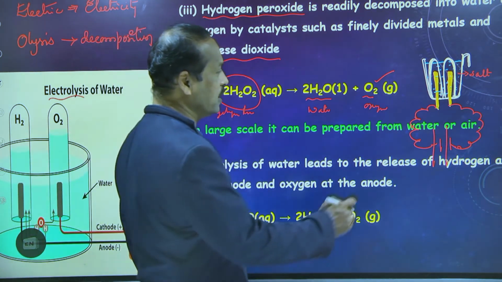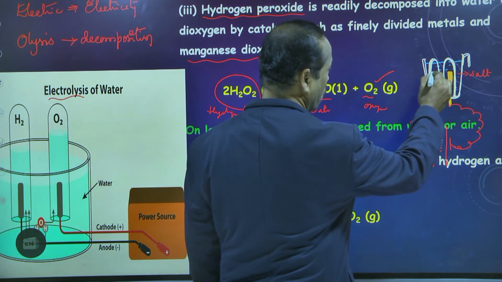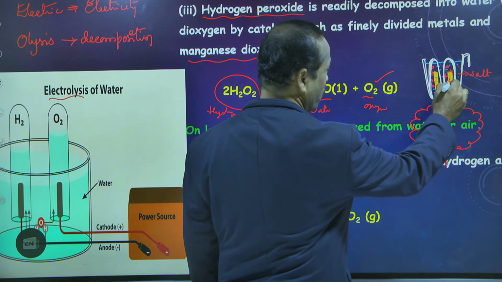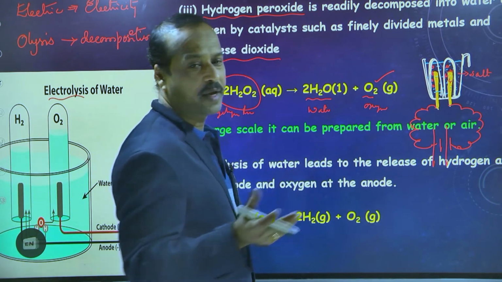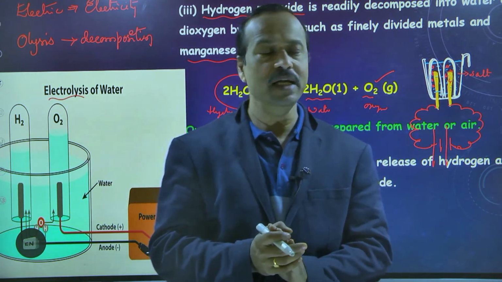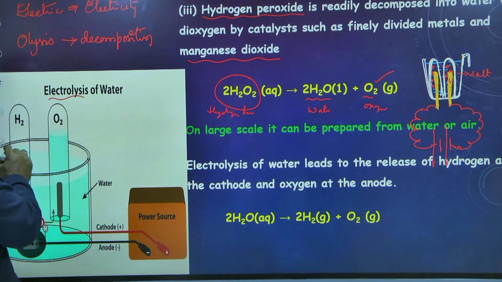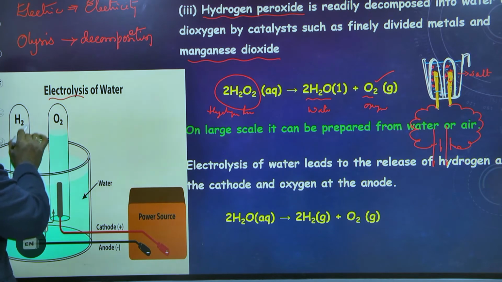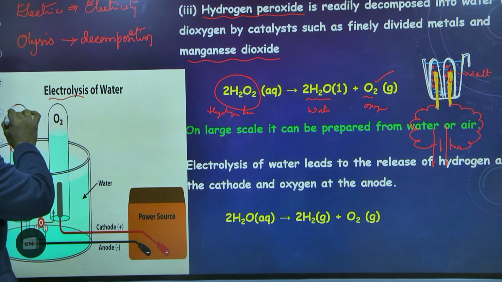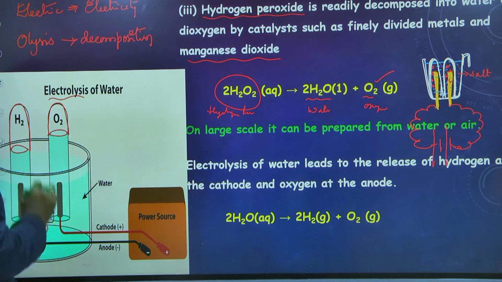Now when the current passes through this, bubbles are formed here. As the bubbles form and move upward, the water level in the test tubes gradually decreases. Here you can see, from here till here, one gas is collected, and from here till here, one more gas is collected. The same arrangement is here also.